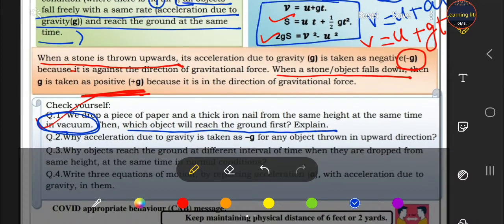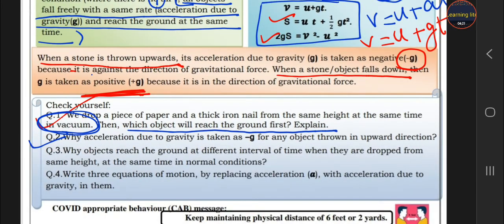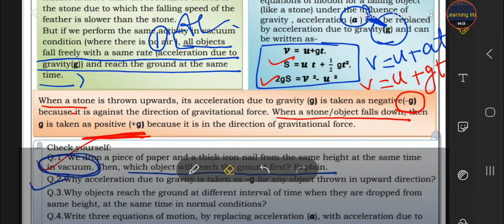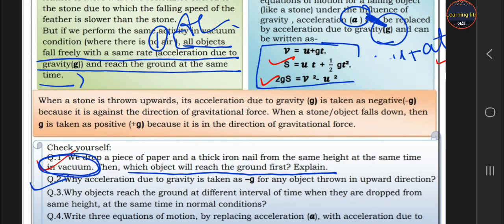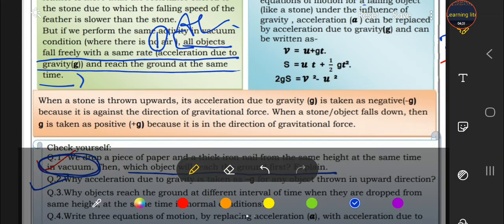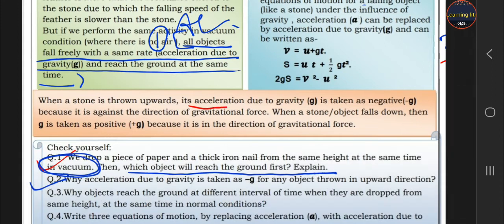Second, why is acceleration due to gravity minus? Because it is against the direction of the earth. This is the answer to your second question.